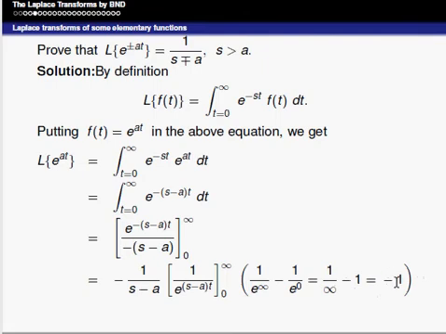So you can observe that the exponential value, when you apply the upper and lower limits, must be equal to minus 1. So minus into minus is plus, 1 divided by s minus a, s greater than a. Similarly, we can show that Laplace of e power minus at is 1 divided by s plus a. If the exponential is negative, the term is 1 divided by s plus a.